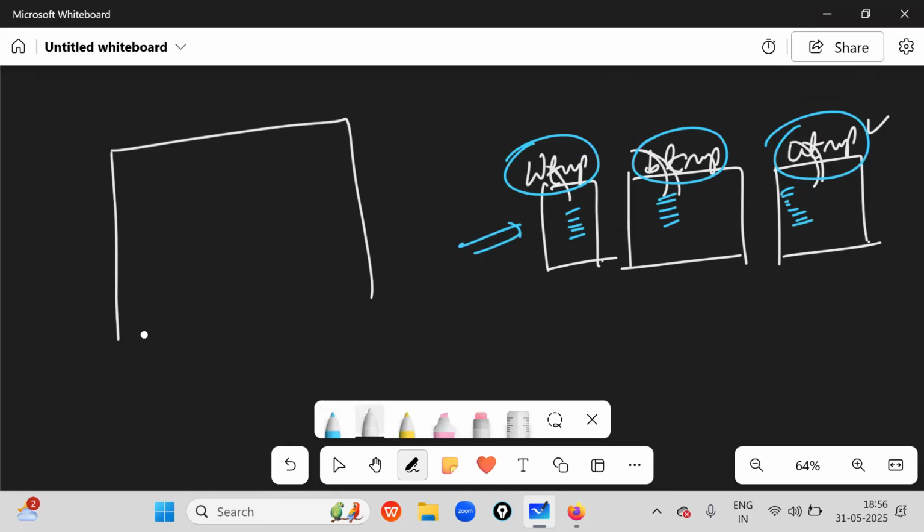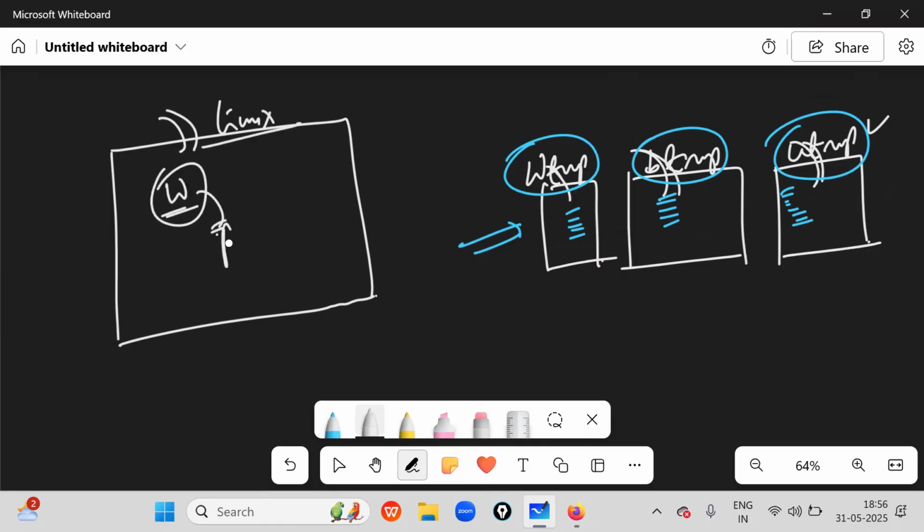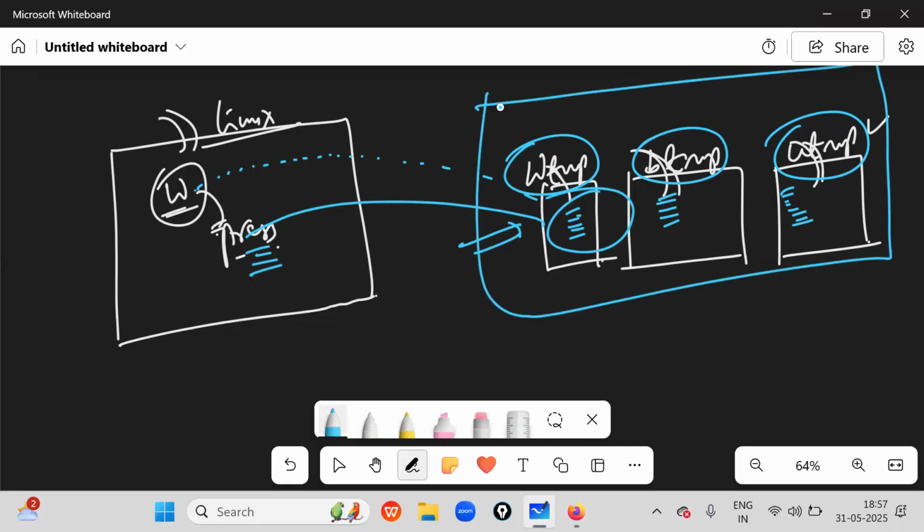Yes. Just go to the Linux terminal and just use the W command. Simple W. Press enter button. If you press enter button, this W command will travel to this place, take this data and display it to you. That's all. Yes, same way, the W command is nothing but taking the data from all these three files only.